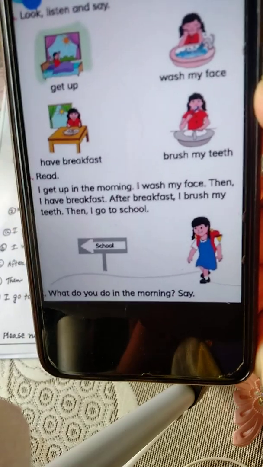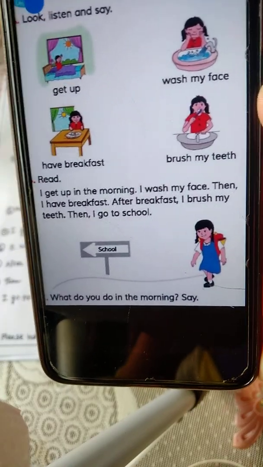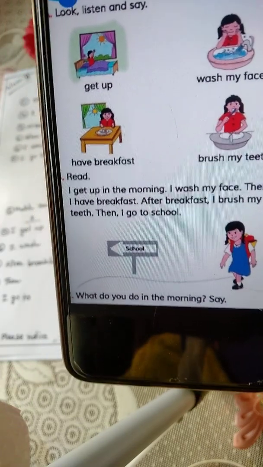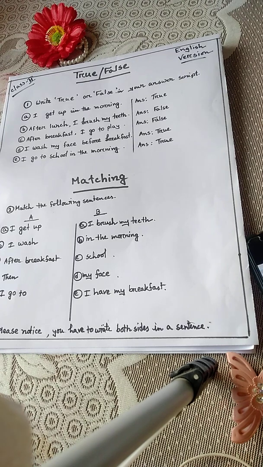So this is a very small passage for you, but we will get many sorts of questions from here. So keep patience and be with me. Hope you all understood the passage. It's a passage about the morning activities of a student, right? What a student does in the morning, every day. So this is already talked about, this is already read about.